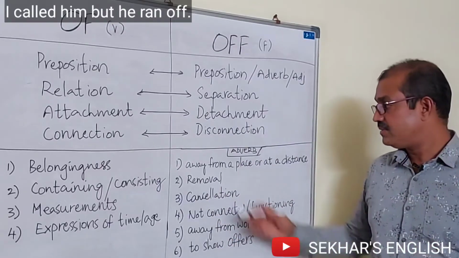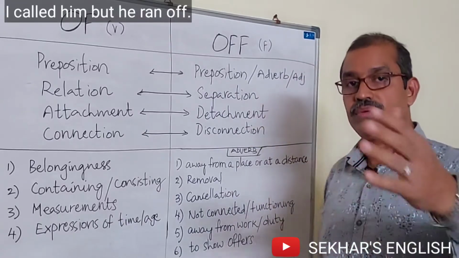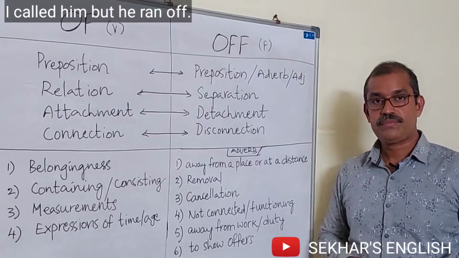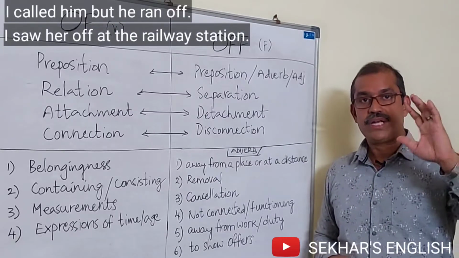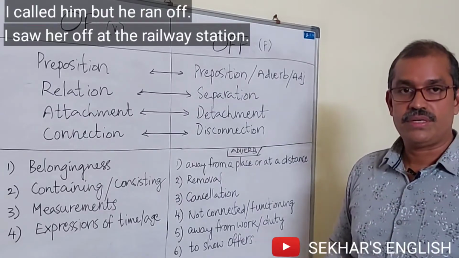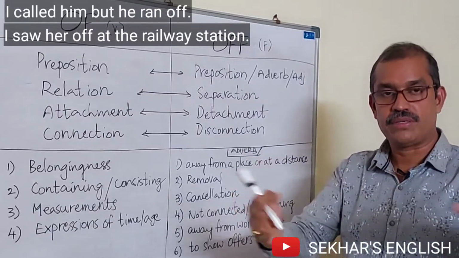As I said earlier, I called him but he ran away. That means he is away from you, right? Next, one more example. I saw her off at the railway station. That means I said goodbye. Here also you see some separation, okay?